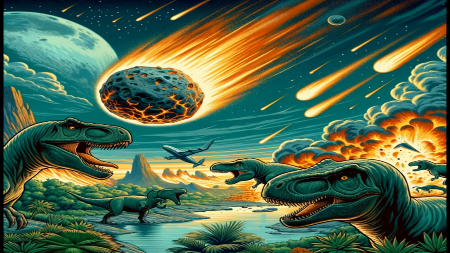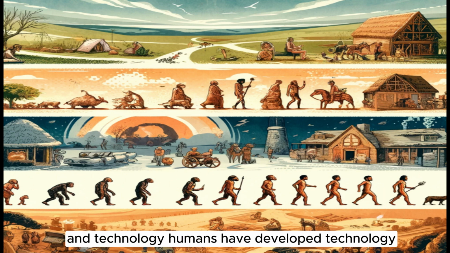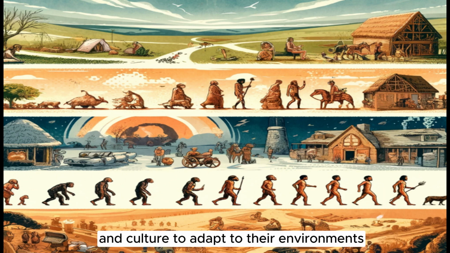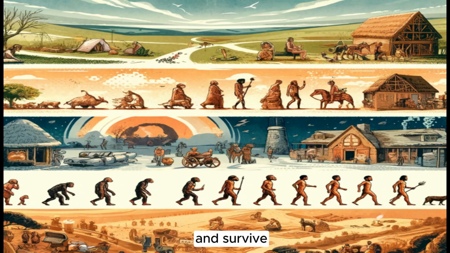Evolution is also a part of human culture and technology. Humans have developed technology and culture to adapt to their environments. The invention of agriculture allowed humans to settle and develop societies. This is an important example of cultural evolution alongside genetic evolution. Cultural evolution is the process of transmitting and developing knowledge across generations. This process enables humans to adapt to their environments and survive.